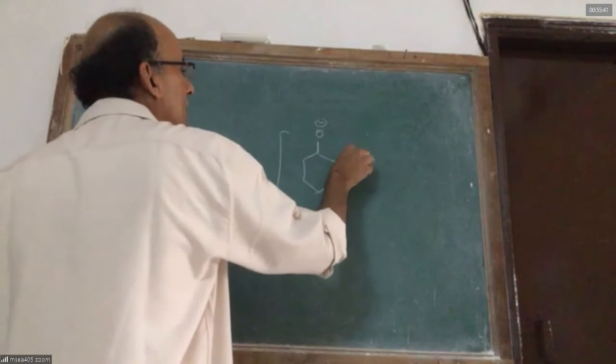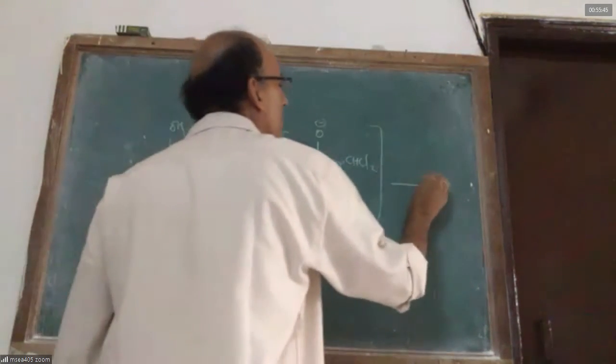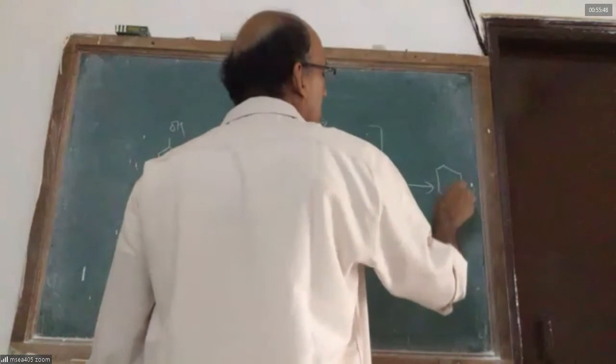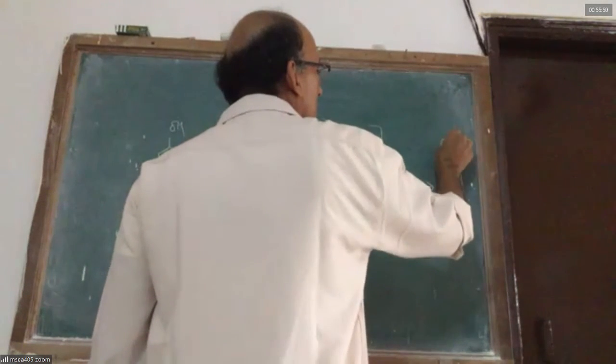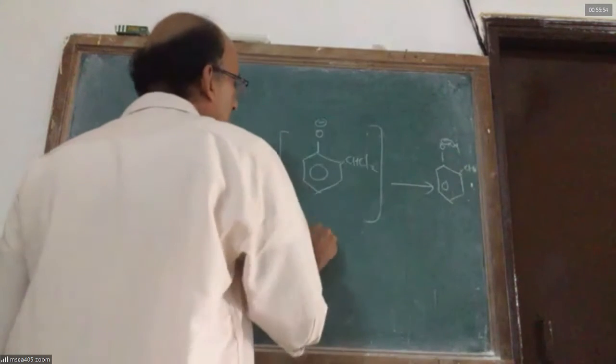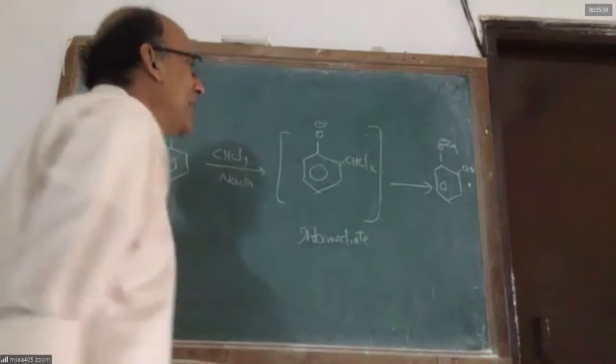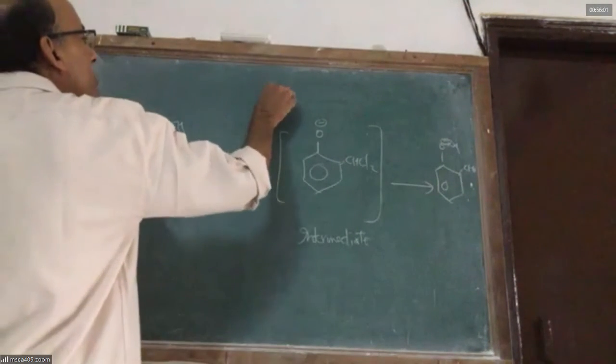Here CHCl2. They said it is an unstable intermediate. It will become this. This is the NCERT book. They say it is an intermediate. Please observe, they give only this much, they did not give the mechanism, but the mechanism also is to be learned.